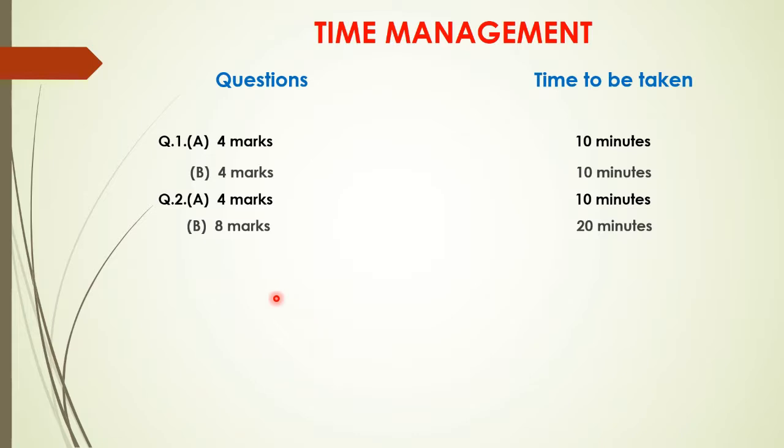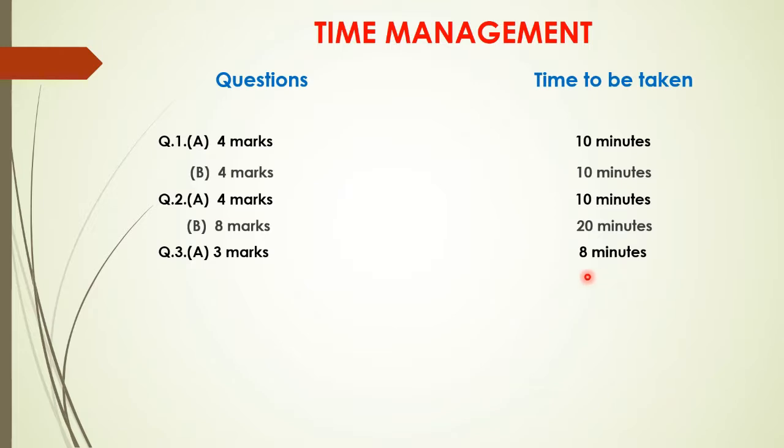Then question number 2b, it is of 8 marks. So for that you will utilize 20 minutes. So this way, after 50 minutes, you should start with question number 3a, which is again an activity based question of 3 marks. Here you are going to utilize 8 minutes for this.